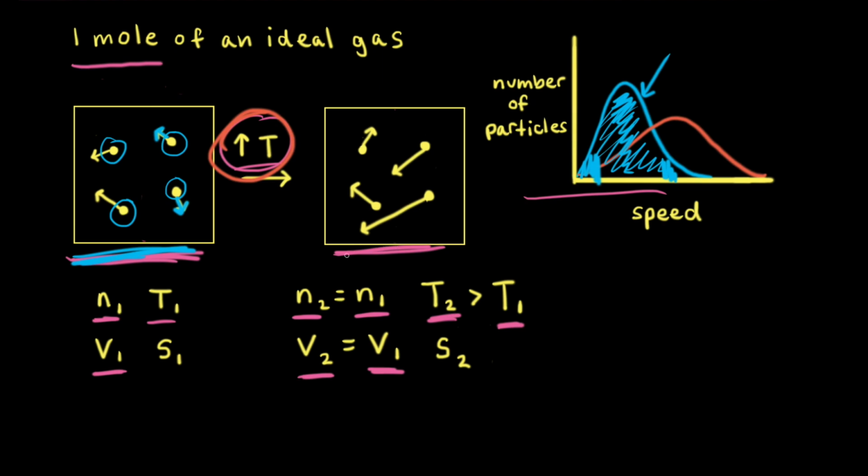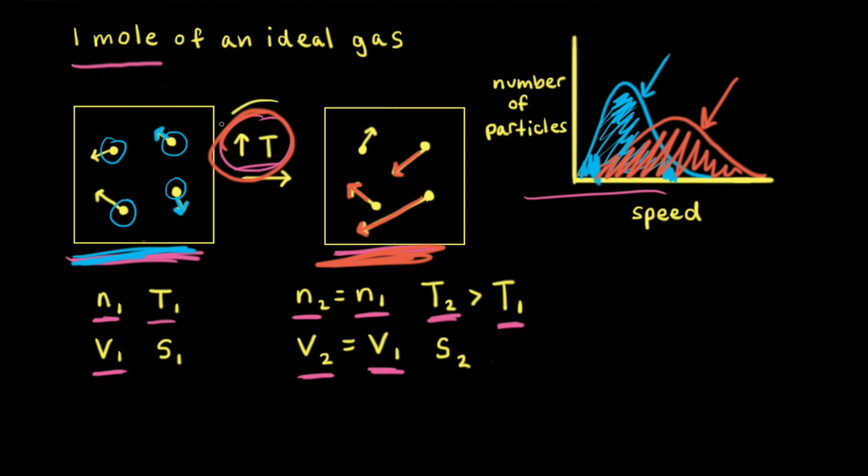Increasing the temperature means that on average, the particles are moving faster. So we can see that on average, the length of these arrows is longer than the length of the arrows in the particulate diagram on the left. But it also means, if we look at the Maxwell-Boltzmann distribution, there are a greater range of speeds available to the particles. And if there's a greater range of speeds or greater range of velocities, that means there's a greater range of kinetic energies, which means there are more possible microstates available to the system of gas particles.